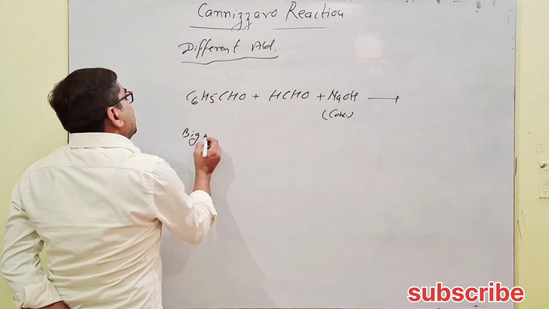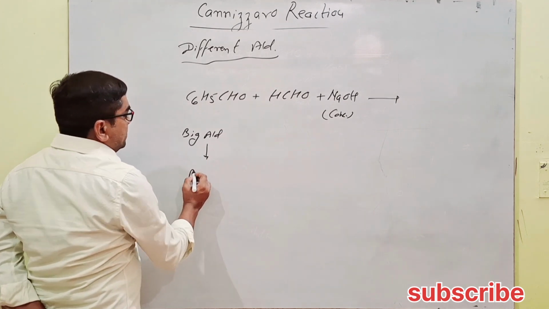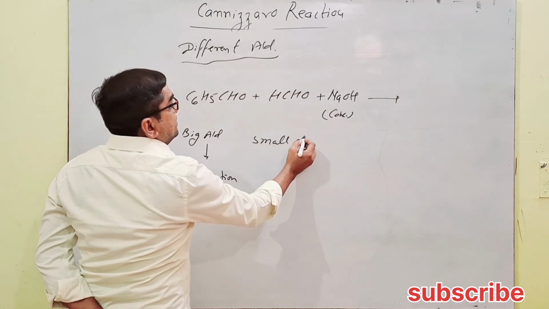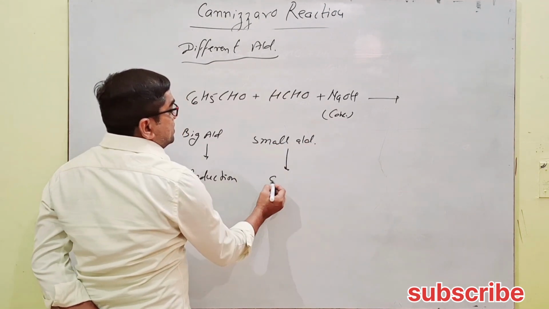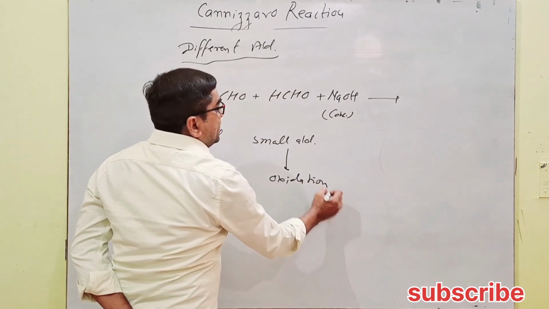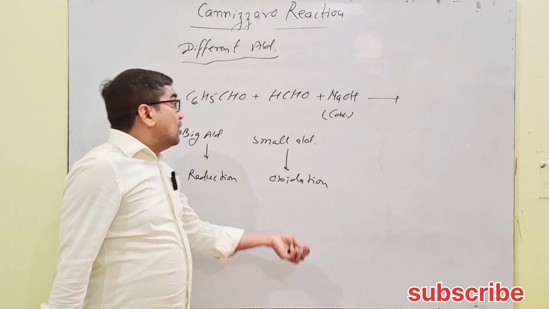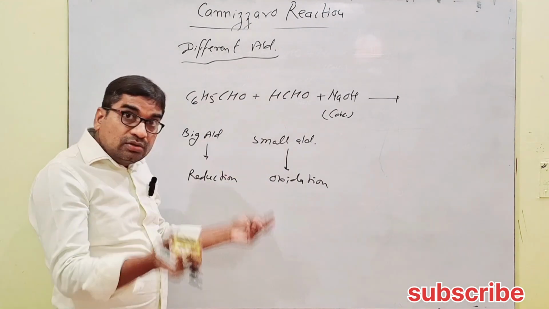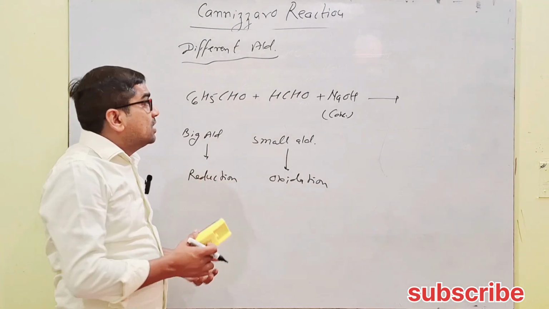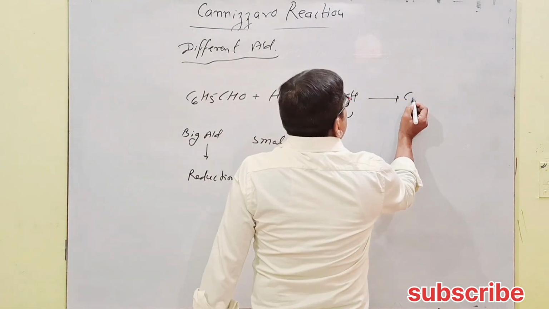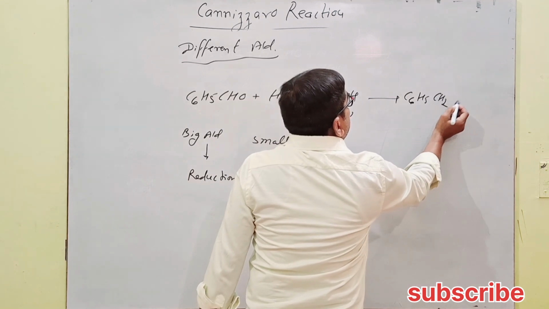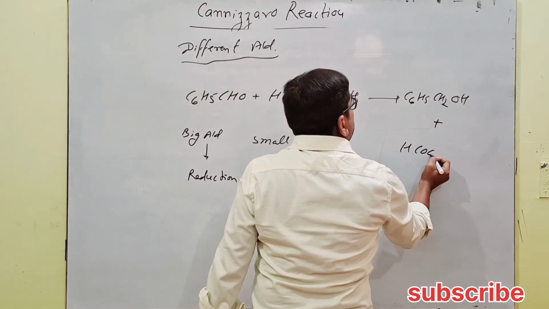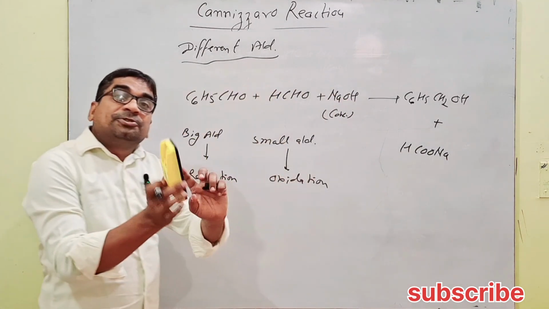So the big aldehyde undergoes reduction, while the small aldehyde undergoes oxidation. The small aldehyde will be oxidized, and the big aldehyde, the one with the alkyl or phenyl or aryl group or higher molecular weight, will be reduced. So what will be the final product? C6H5CH2OH. It will be reduced to alcohol and it will form HCOONa. This is the trick.